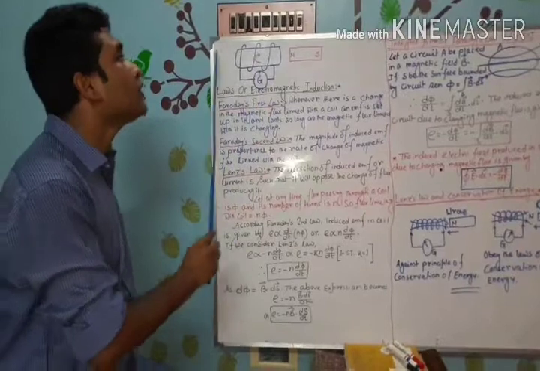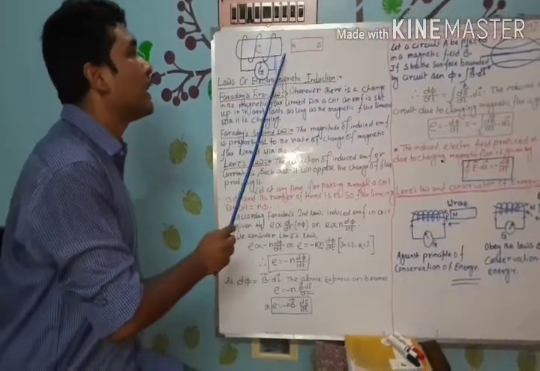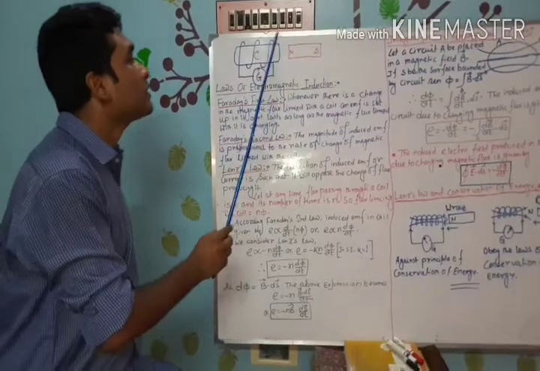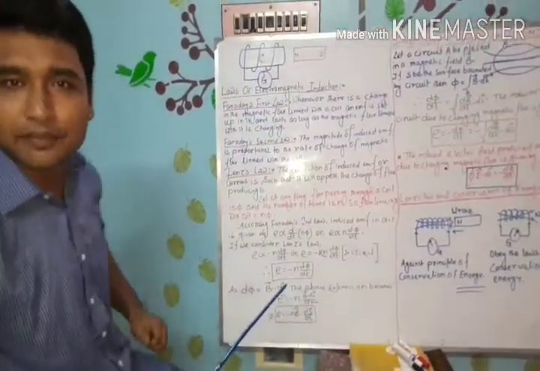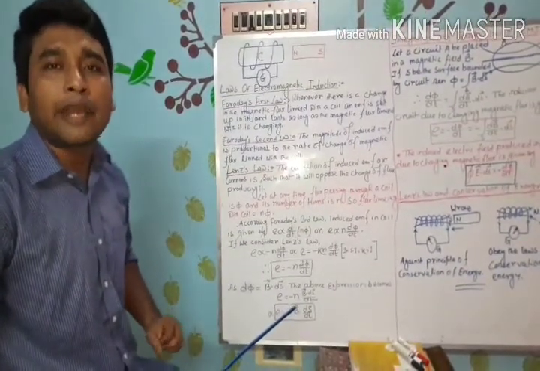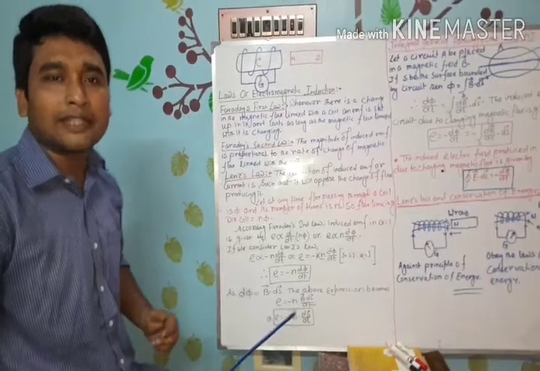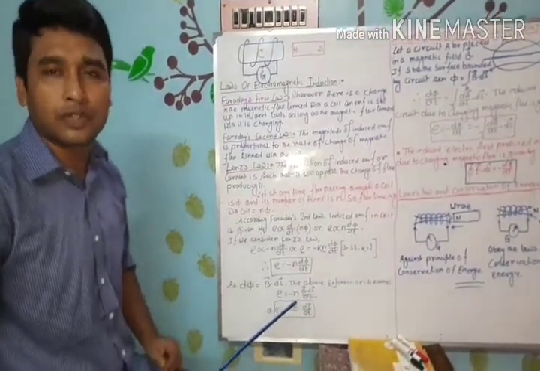Depending on these observations, Faraday gave us certain explanations. Number one, whenever there is a change of magnetic flux in a circuit or coil, an induced EMF is produced.